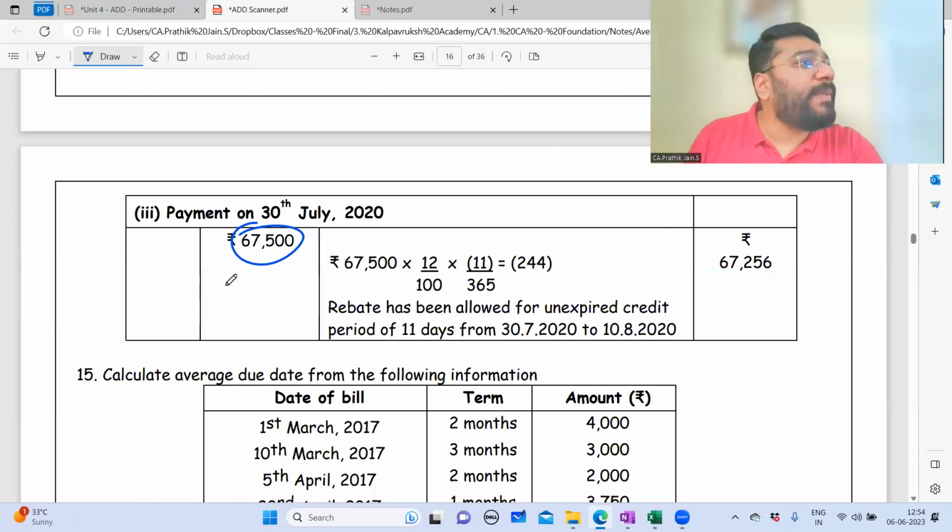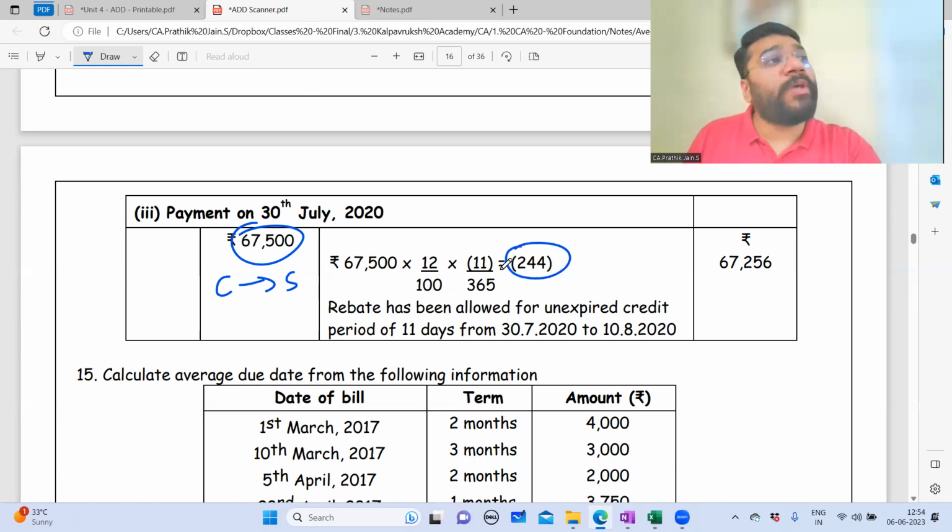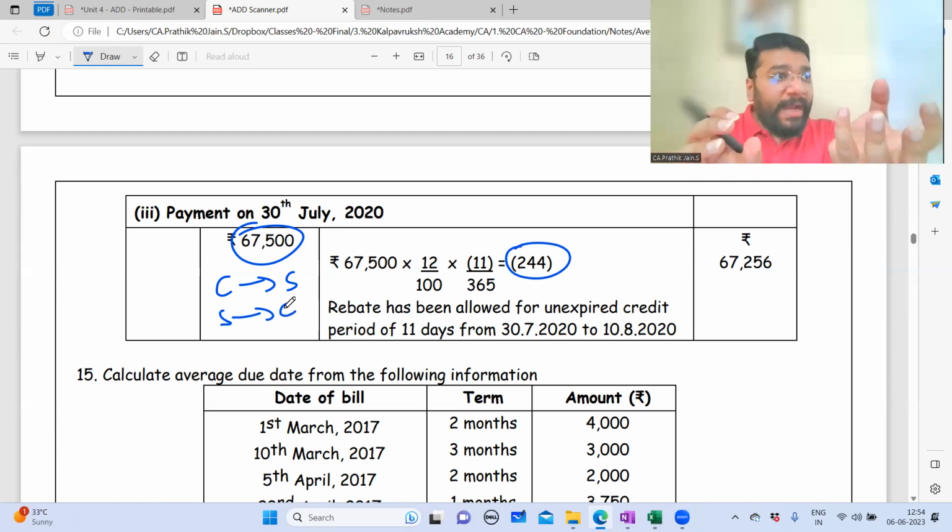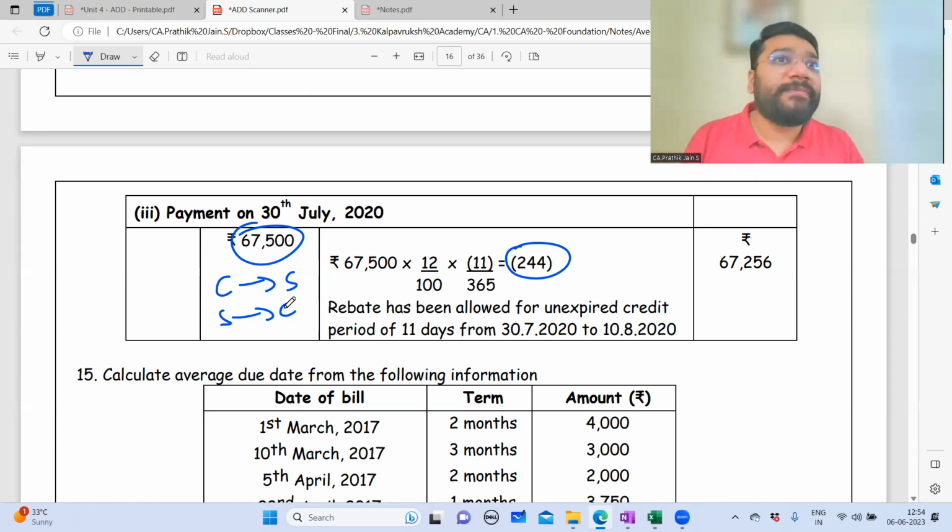So what is the principal amount? 67,500. Who has to pay this money to whom? Customer has to pay this money to the seller. And 244 rupees, who has to pay to whom? Seller has to pay to the customer. So customer is saying, I have to pay you 67,500. From that, the 244 what you have to pay, I'll minus that and give you the balance. Correct, no? So 67,500 minus 244, he will give you only 67,256.